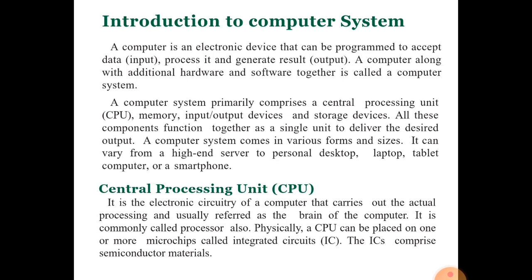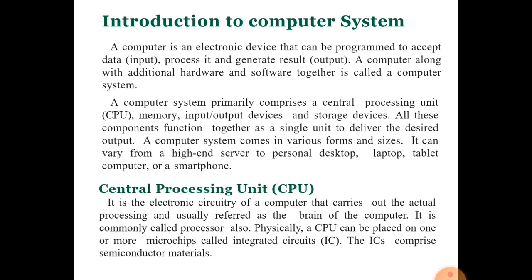A computer system primarily comprises the central processing unit. As you have learned, a computer system has three kinds of devices: input devices, the central processing unit, and output devices. Input devices are those devices that input data or instructions to the CPU. The CPU processes the data. After that it produces the result that we can see and feel from the output device.